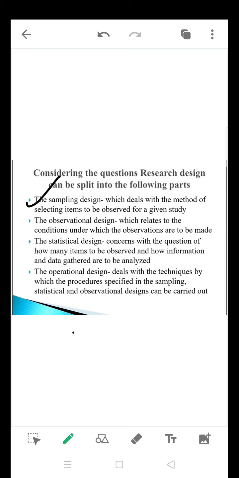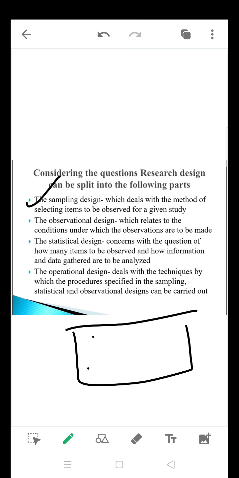As I told you, this is the total population again, and you are going to select a sample size, and here is where you are going to observe things and collect the required data for your study. That is called a sampling design.